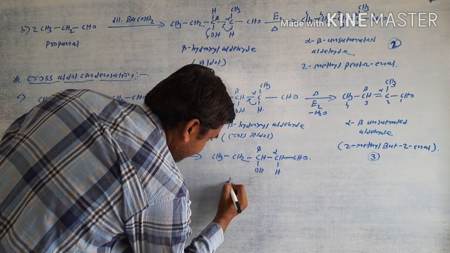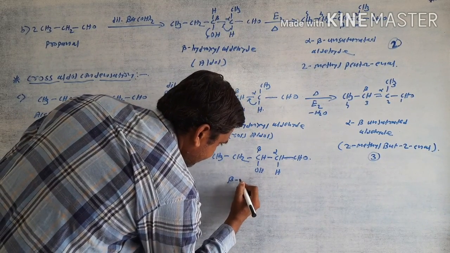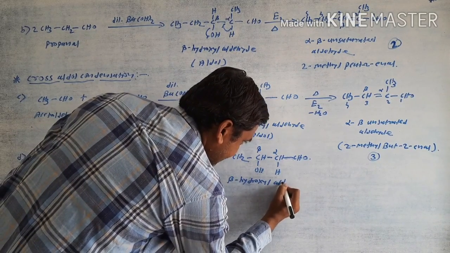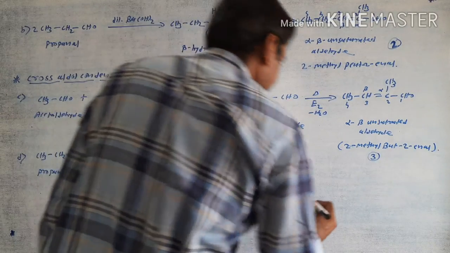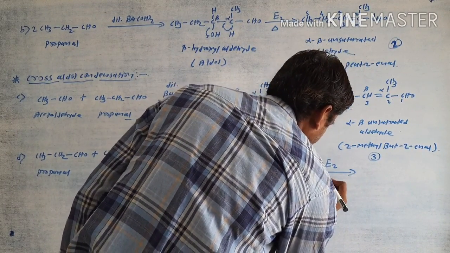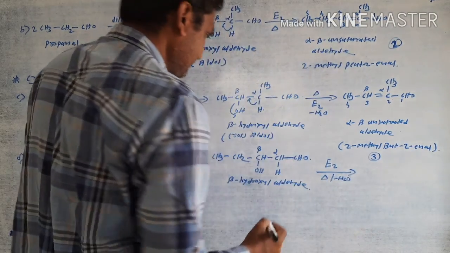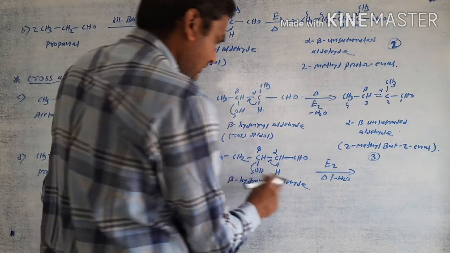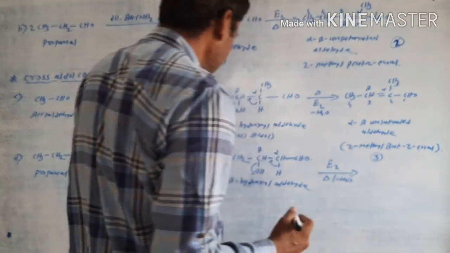In this way it is called a beta hydroxy aldehyde, and this beta hydroxy product goes to E2 elimination after heating. Then a water molecule is removed here. This bond shifts, this bond breaks. The OH and hydrogen combine and give the water molecule.